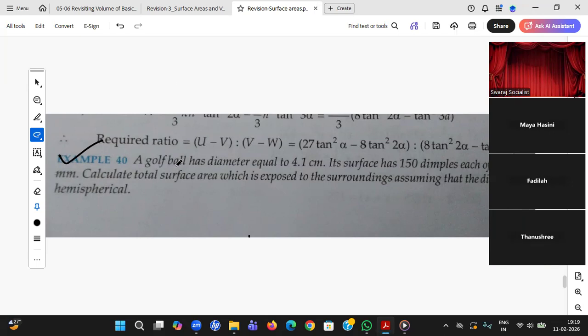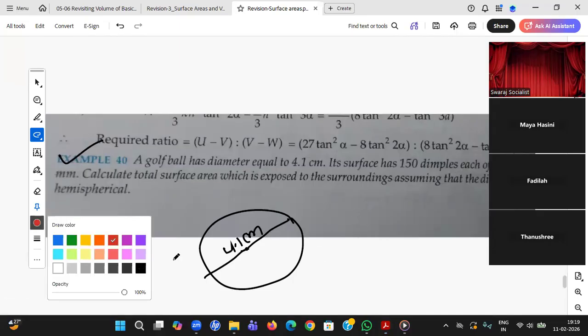A golf ball has a diameter equal to 4.1. Golf ball, you know, it's something like a sphere. The diameter, students, 4.1 centimeter. Its surface has 160 dimples. So he's saying dimples. What are dimples, students? You see your face only. When you smile, you'll get some dimples. Some of them will get more, some will not be appearable. So that means some punches, some holes.